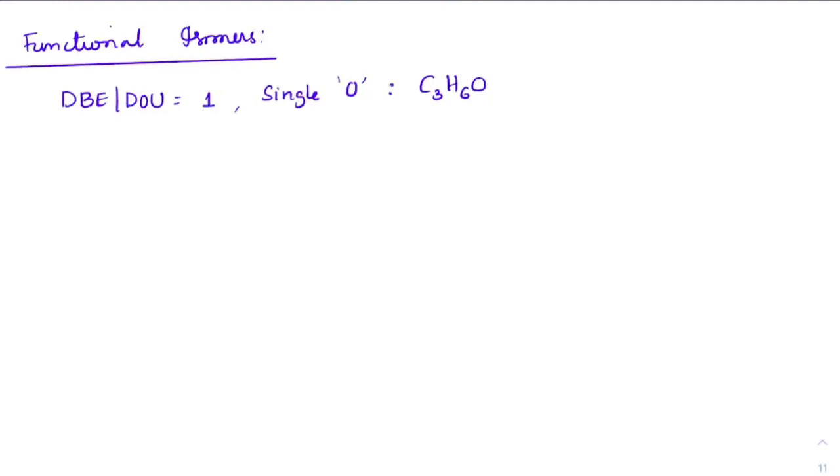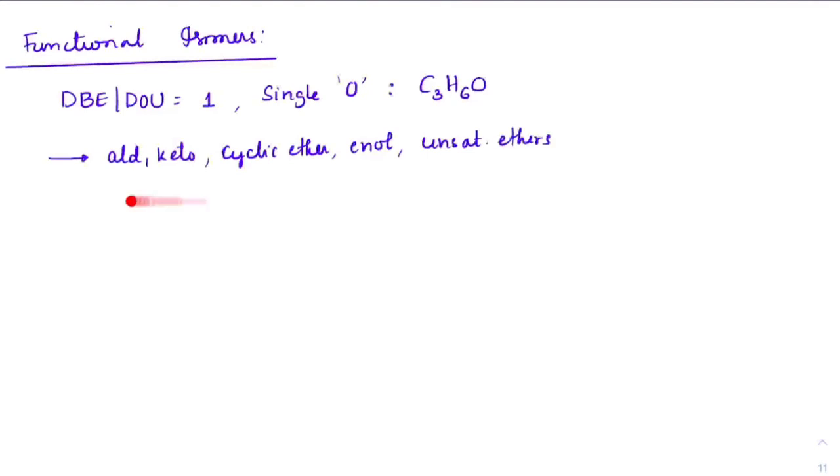So we came across aldehydes, ketones, we came across cyclic ethers, then we have enols, right? And unsaturated ethers. These are all the possible functional groups which you can get in case you have a single oxygen.